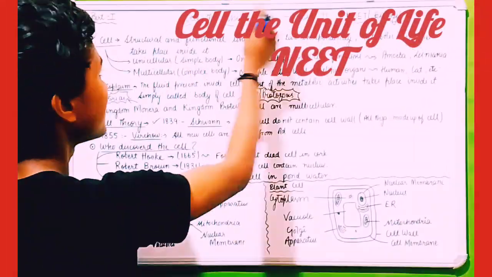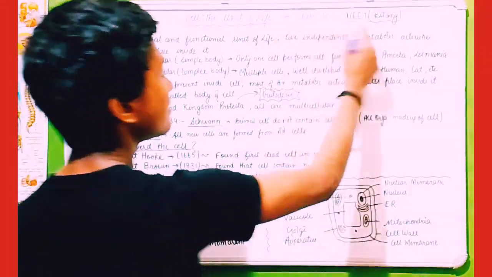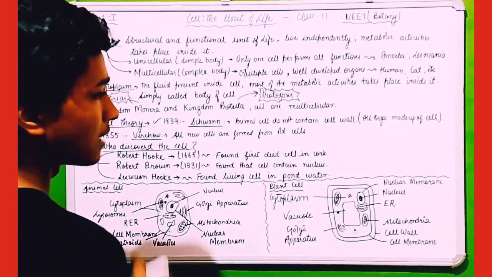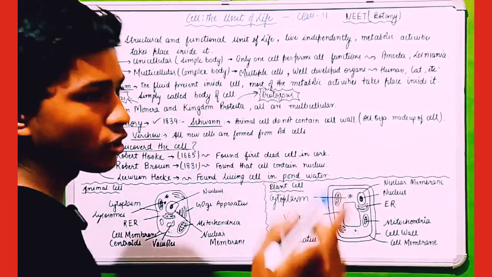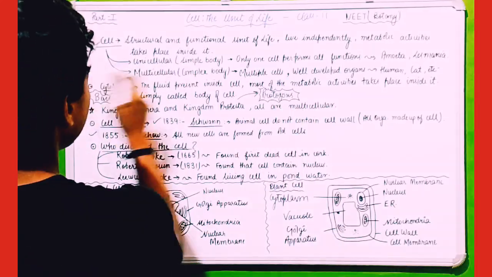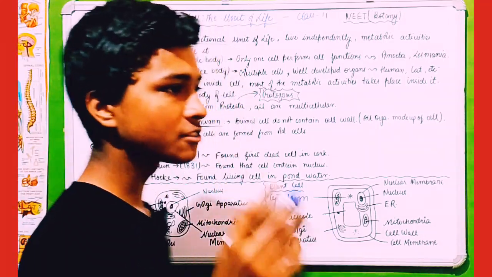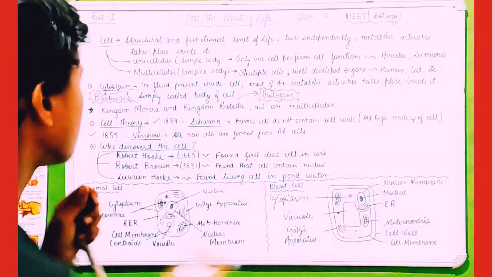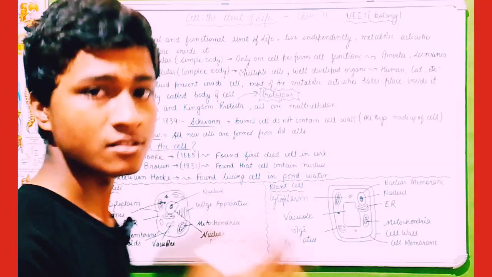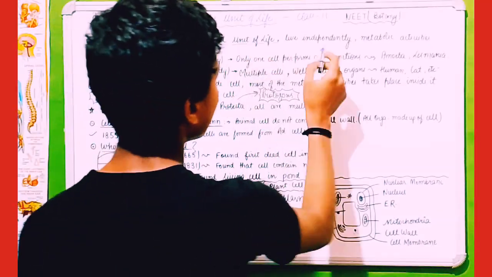Today we are going to discuss cell, the unit of life, which is class 11th NEET botany. This is part 1. Let's start. What is the basic definition of a cell? Structural and functional unit of life means it performs its basic functions, as well as it maintains the structure of an organism. Unit of life.